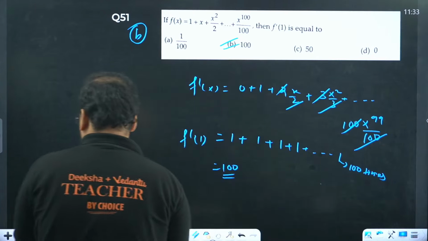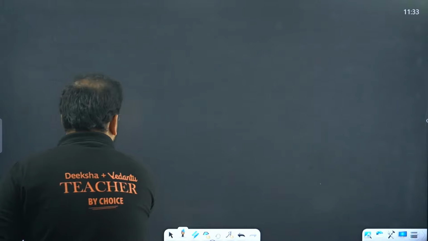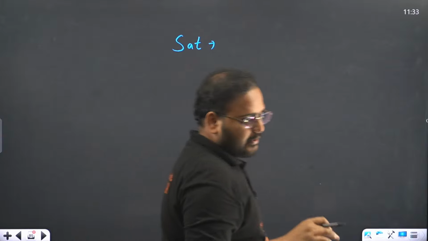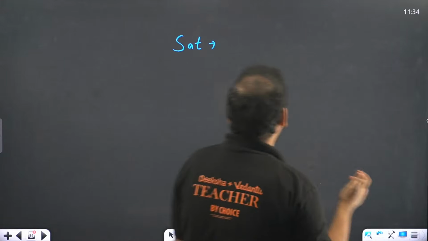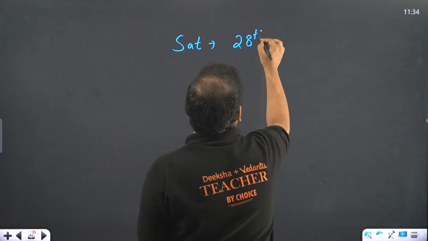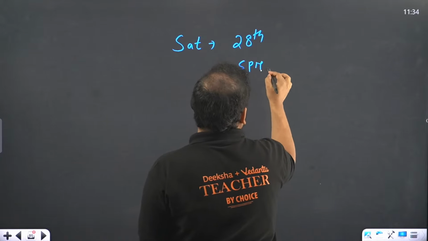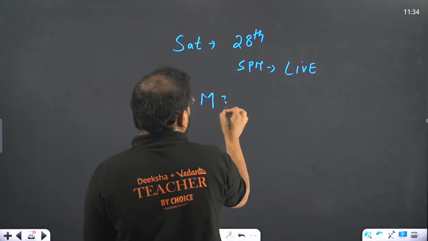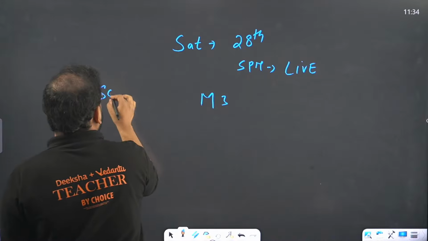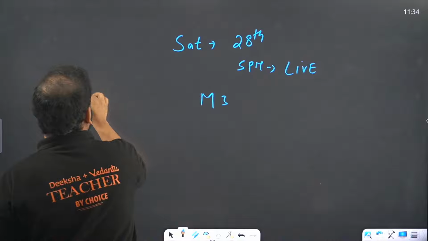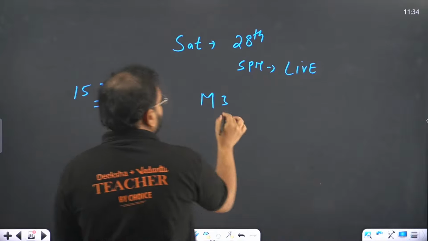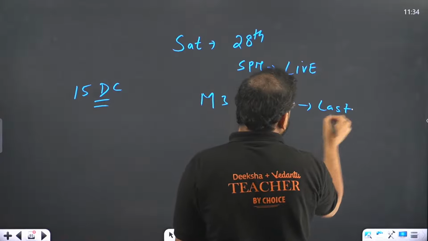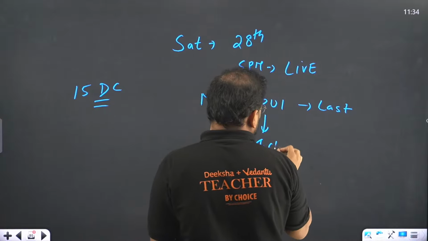One more thing, the schedule. This Saturday, what's the date? Today is Thursday, right? So 28th, 5 p.m. Again, I have the live class. I'm going to do math part 3 of your 15-day challenge schedule. In this I'm going to talk about PU1 chapters again. This is the last of the PU1 chapters, and I'll take 4 chapters over there also.